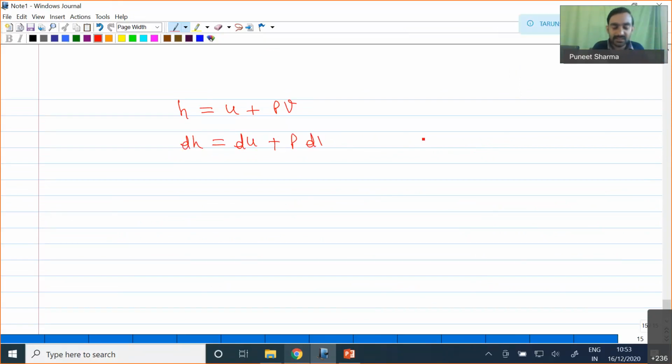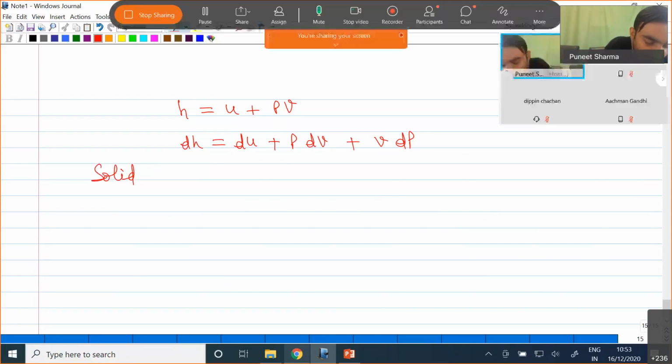Now this is a very important equation, and based on this equation, we can specify the value of specific heat for different mediums. Okay, so what are the different mediums? Solid, liquid, and gas.